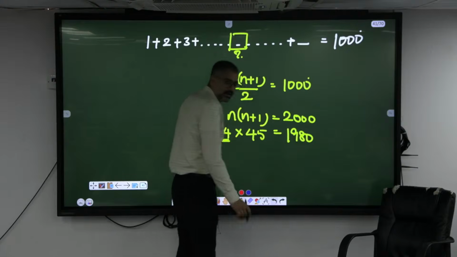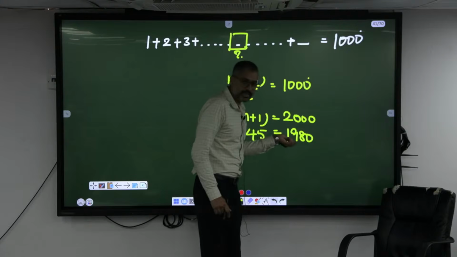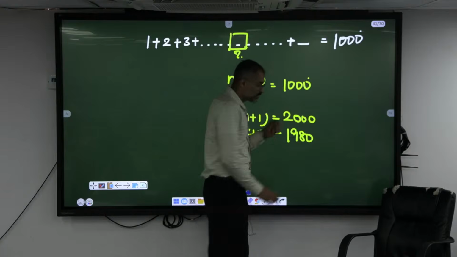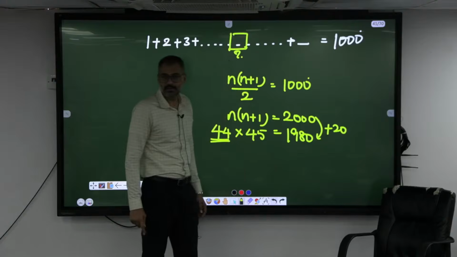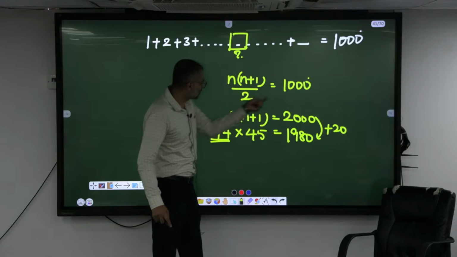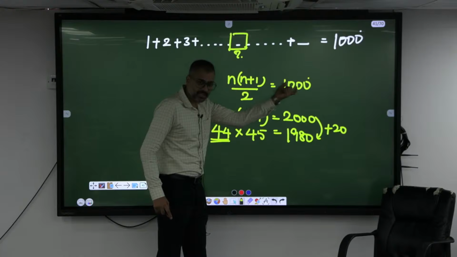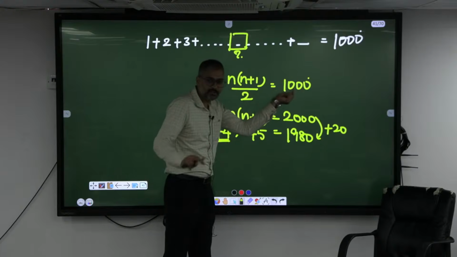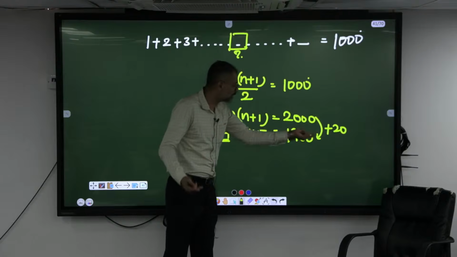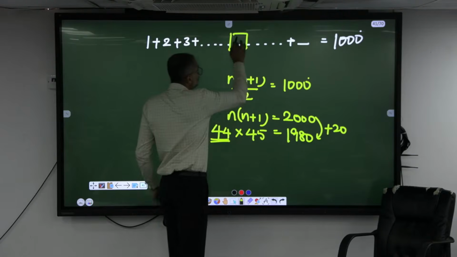1980. The correct answer was supposed to be 1980, but I am getting 2000. So how much excess? 20. So what is that page number? See, there is an error in this 1000 only, right? When I multiply this by 2, that error also gets doubled, isn't it? Double of that error is what? 20. So what is that page number? 10.